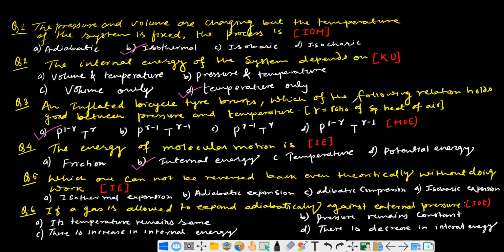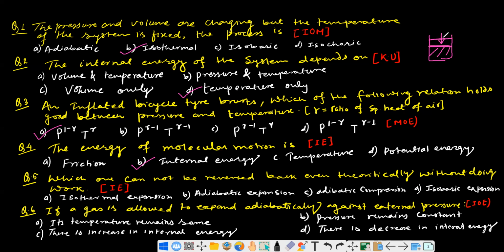Okay, for example this is your system. So in the case of isothermal expansion, we supply heat and the system changes up to here. So if you want to reverse it back, then you have to do work from outside. Without doing work, you cannot come back to the original state.